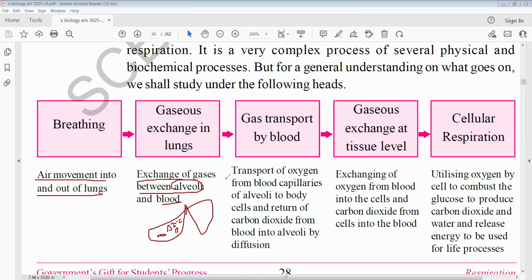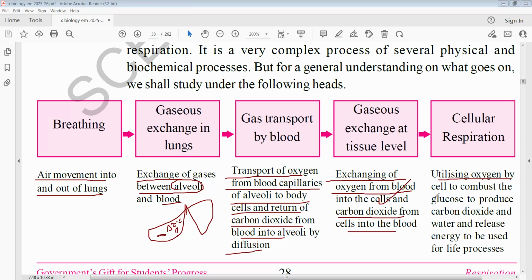After exchanging, oxygen is transported from the blood capillaries of the alveoli to the body cells, and carbon dioxide returns from the blood into the alveoli by diffusion. So blood acts as a medium for the transport of gases. Blood plays the major role in transporting gases. Oxygen is carried from the lungs to the cells, and carbon dioxide is carried from the cells to the lungs. At the cellular level, oxygen from the blood enters the cells and carbon dioxide from the cells enters the blood. This is called exchange of gases.